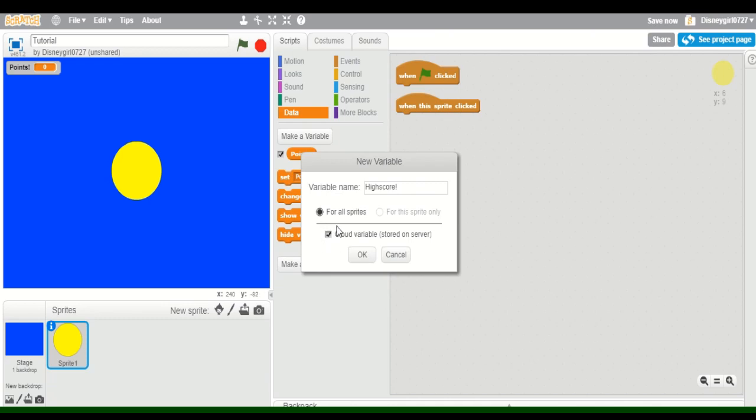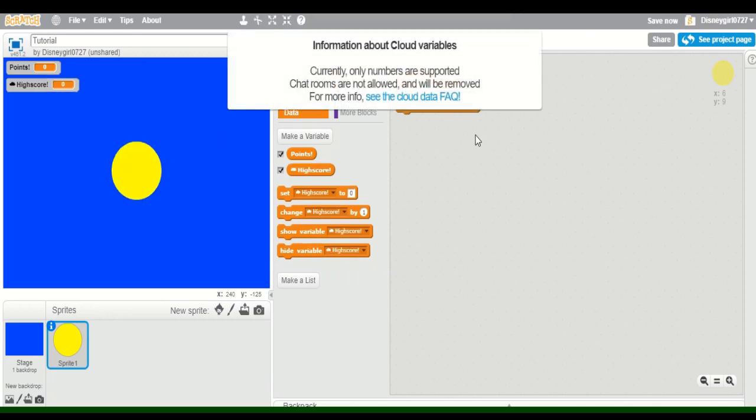Now what this does, it's saying that the cloud variable is stored on the server, which if you read this, it says right there. So it's just storing it so high score can be used on other computers. Now you have that. Make sure to continually save your project just in case you go out.